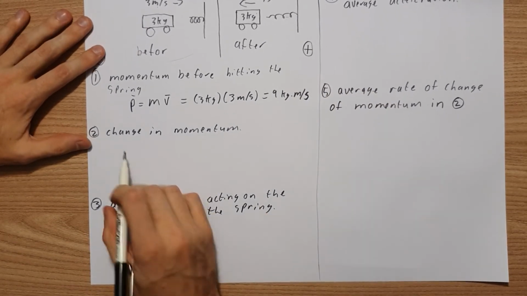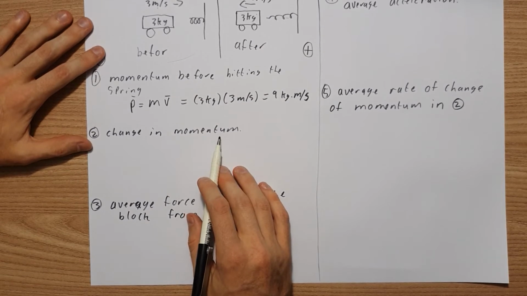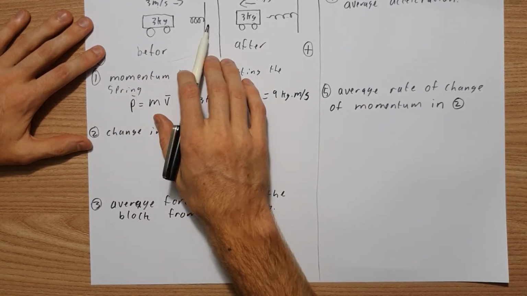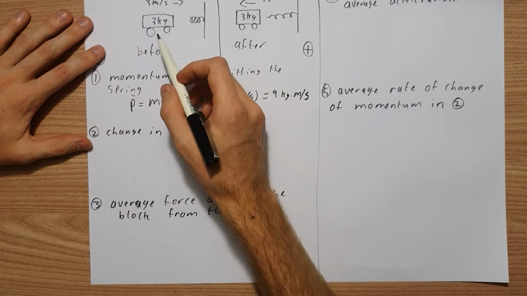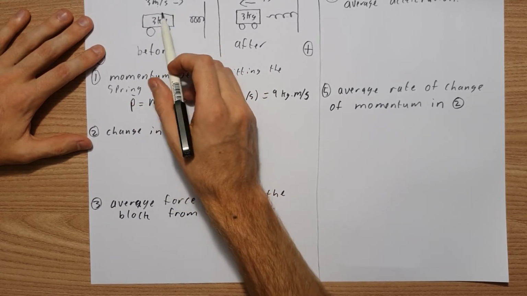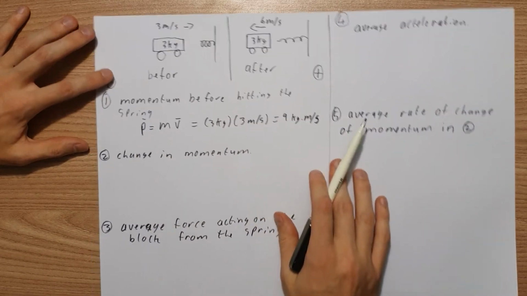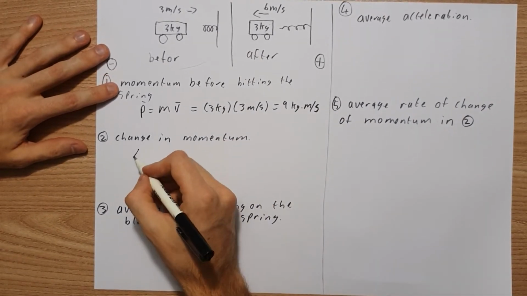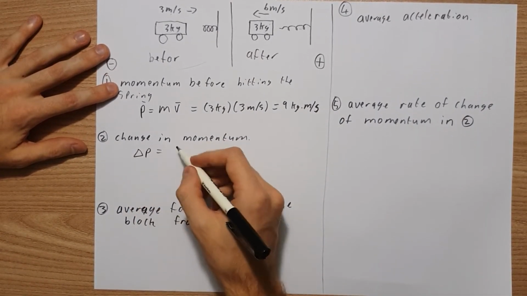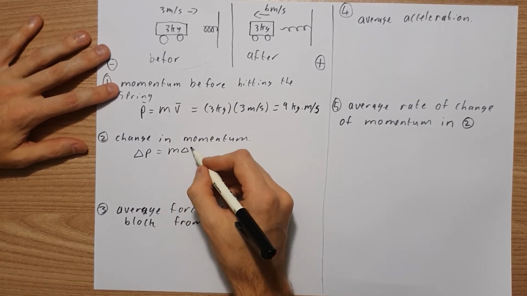Then it says calculate the change in momentum of the trolley. It comes into contact and then the spring pushes it away. Note that the mass is still the same before and after. So we can write the change in momentum equals mass times the change in velocity.